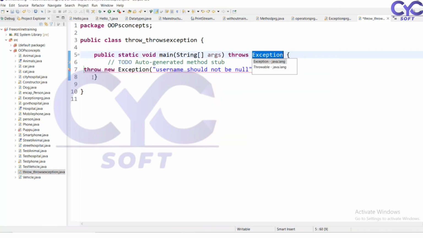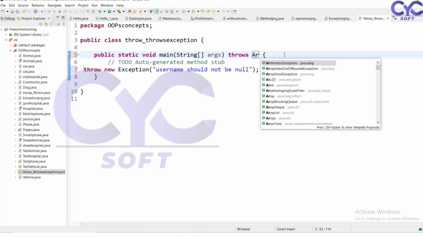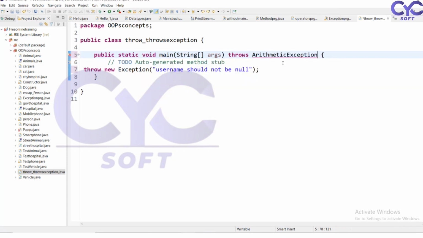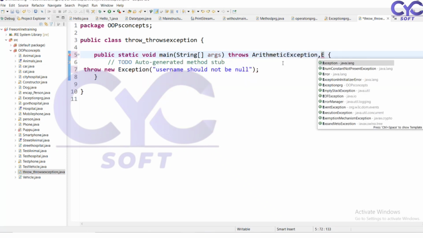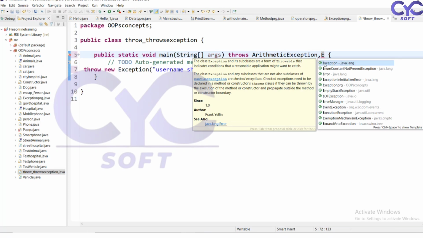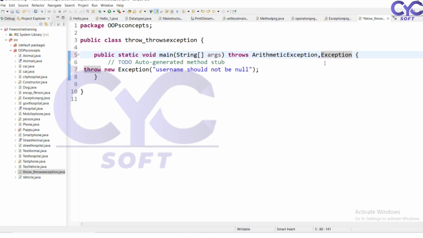What the throw will do means here the throw will add the different types of exceptions. So here I want to add some arithmetical error exception, a group of exceptions. If I want to handle the exception type, I can handle the exception type. If I want to handle the error type, I can handle the error type. If I want to handle the null pointer error, I can handle the null pointer error.